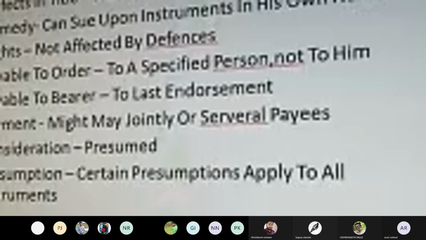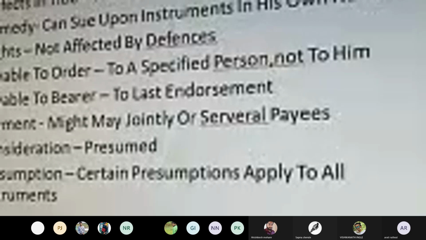Whenever an instrument is transferred from one person to another person, the right or ownership of using that instrument also gets transferred from the person who has received the instrument to the new person who receives it. So from initially a buyer to a seller, from a seller to a third party, from the third party to the fourth party, and so on. In this way, a negotiable instrument is always freely transferable from one person to another.